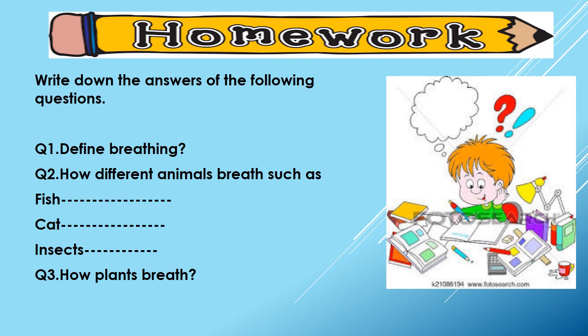Now it's time to get your homework. Write down the answer of the following question. Question number 1 is define breathing. Question number 2, how different animals breathe, such as fish, cat, and insects. Question number 3, how plants breathe. Students, you also have to read out the book as well.